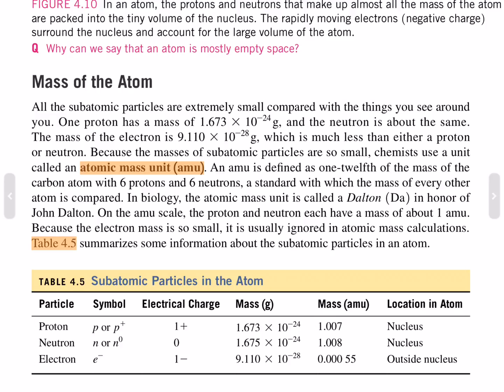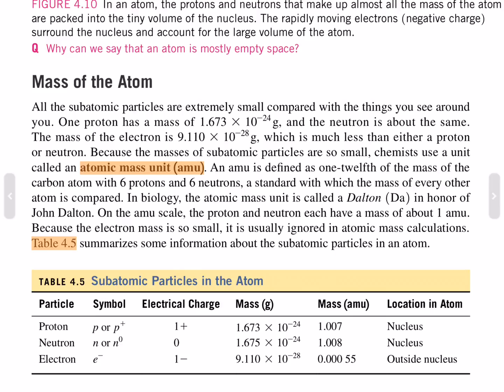All of the subatomic particles are extremely small compared to the things you see around you. One proton has a mass of 1.673 times 10 to the negative 24 grams, and the neutron is about the same. The mass of the electron is 9.110 times 10 to the negative 28 grams, which is much less than either proton or neutron. Because the masses of subatomic particles are small, chemists use a unit called the atomic mass unit. An amu is defined as 1/12 of the mass of a carbon atom with 6 protons and 6 neutrons, a standard to which the mass of every other atom is compared.